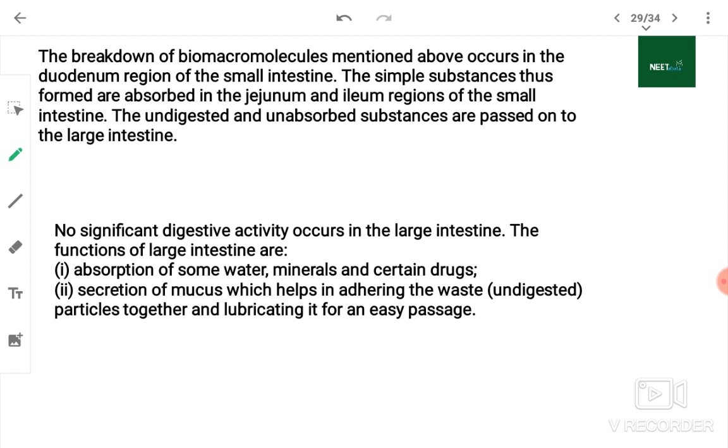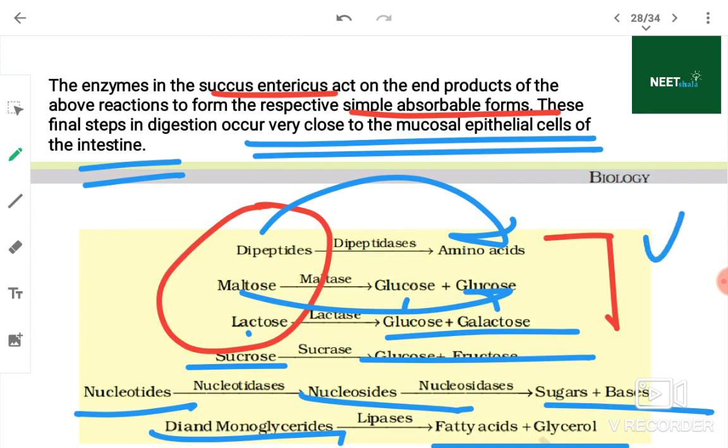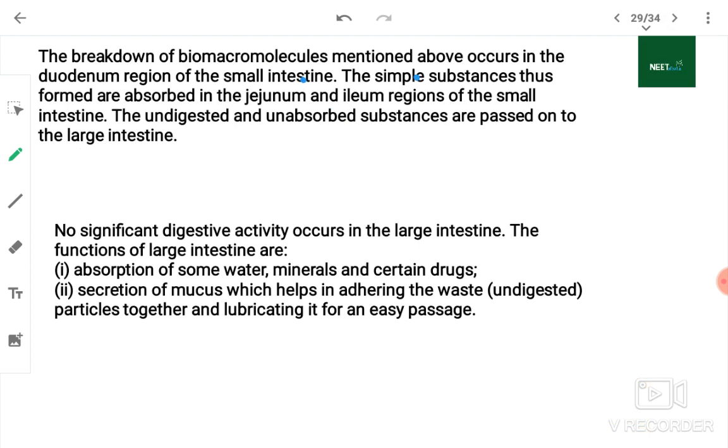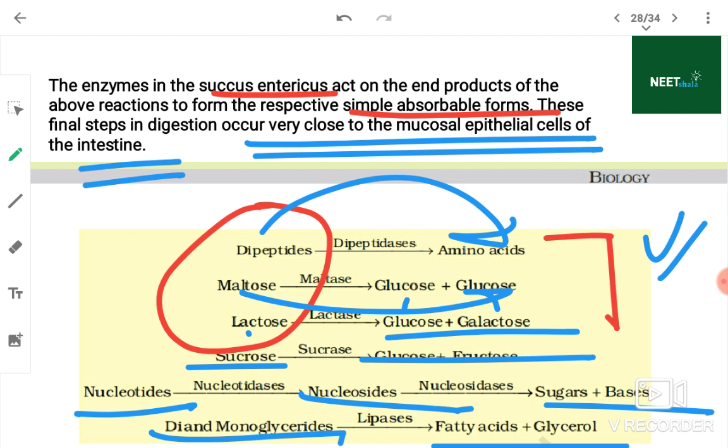The breakdown of the biomacromolecules mentioned here occurs in the duodenum region of the small intestine. Where is it taking place?